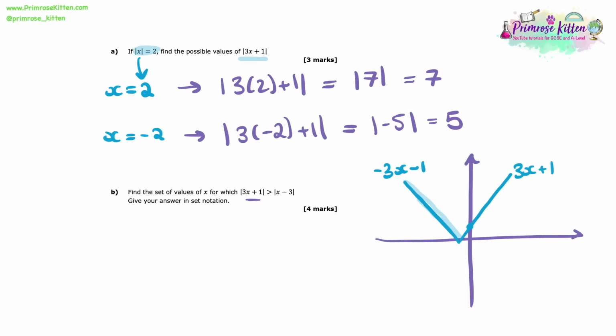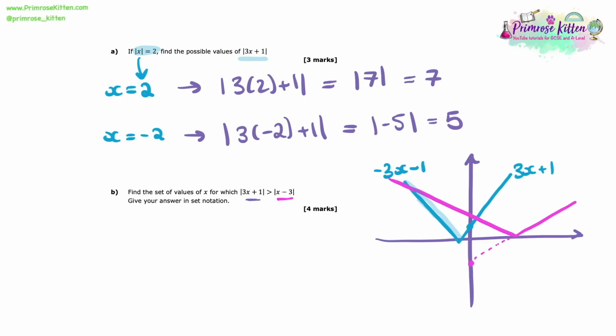So now let's do the same thing with the modulus of x minus 3. So here again, I know that I'm going to have a line which would have intercepted at minus 3, and it's going to have a shallower gradient. It's only a gradient of 1 here compared to the 3x of the other line. It would have intersected at minus 3.